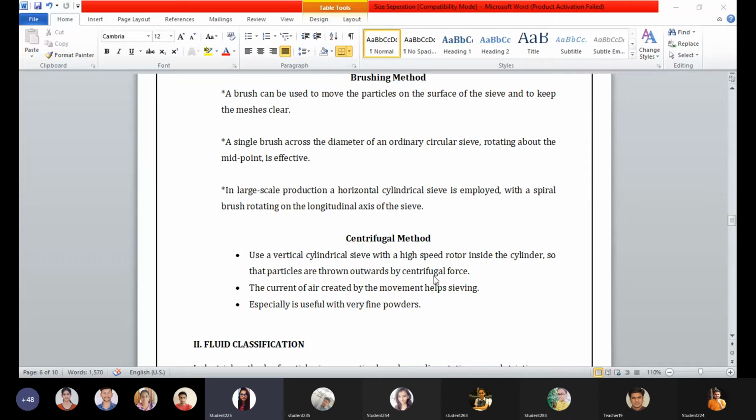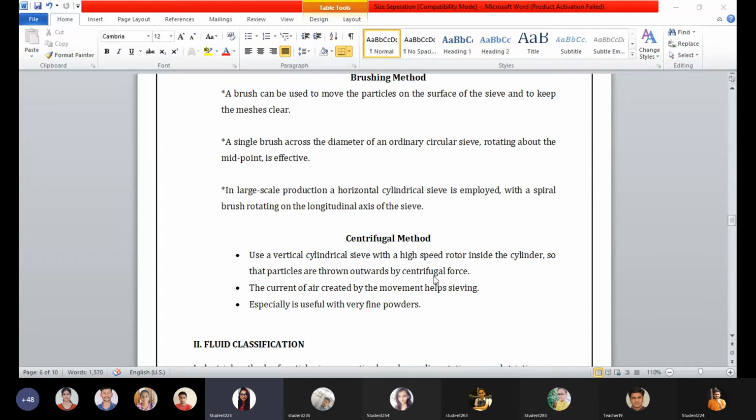In the centrifugation method, the equipments are the cyclone separator and air separator. These separators are based on the centrifugal method. It uses a vertical cylindrical sieve with a high speed rotor inside the cylinder, so the particles are thrown outwards by centrifugal force. Also, the particles are classified or separated based on their size and density. The current of air created by the movement helps in the sieving. Especially, it is useful for very fine powders.